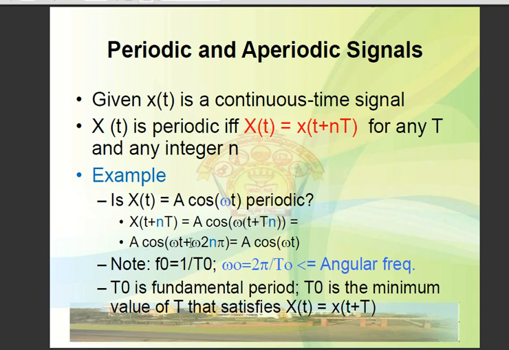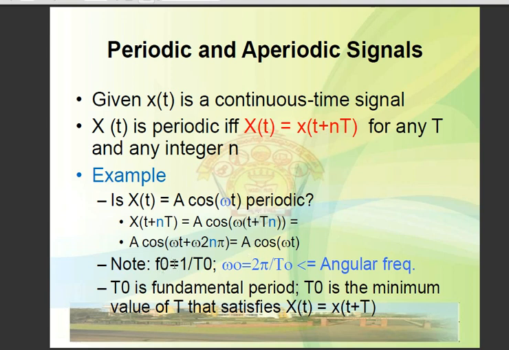So we can write cos a plus b is equal to cos a cos b minus sin a sin b. The result works out to be, because sine of 2 n pi is going to be 0, so there is no other term, and cos of 2 n pi is going to be 1, so we get the result as A into cos of omega t, which satisfies this condition, so the signal remains periodic.